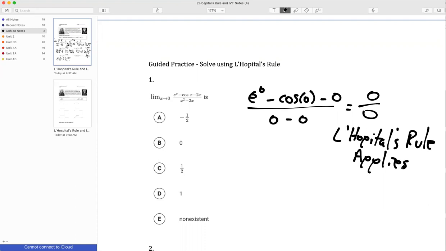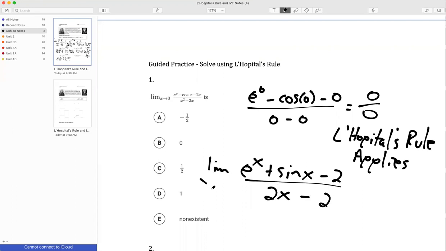L'Hopital's rule applies, so I need to take the derivative. Derivative of e to the x is e to the x. Derivative of negative cosine of x is positive sine of x, right? Derivative of cosine is negative sine, so I got a negative sign. So plus sine of x. Derivative of negative 2x is negative 2. And then in the denominator, I'll have 2x minus 2. So now I'm going to reevaluate the limit as x goes to 0.